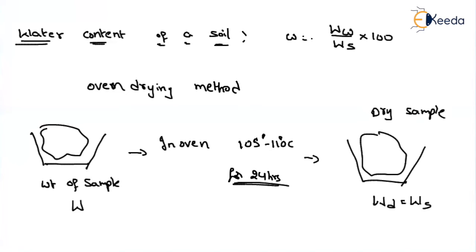So how can I find out the water content? We should know the weight of the water. If this is the original condition and this is the dry sample, and I subtract these two, I'll get the weight of the water present in the soil. So to find out the water content by using this oven method, it is the weight of the water divided by the weight of the solids, into 100.